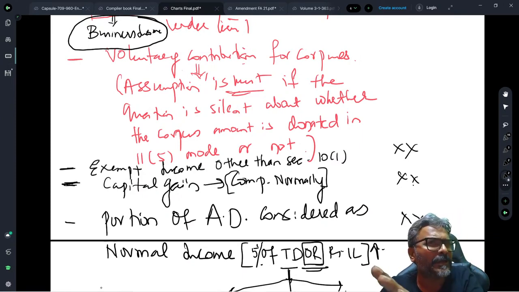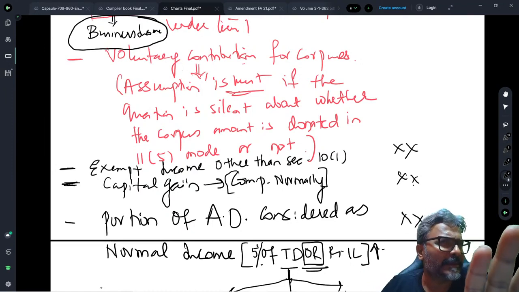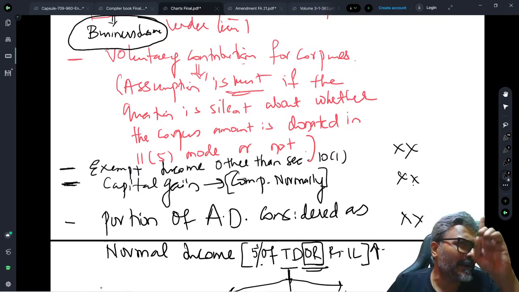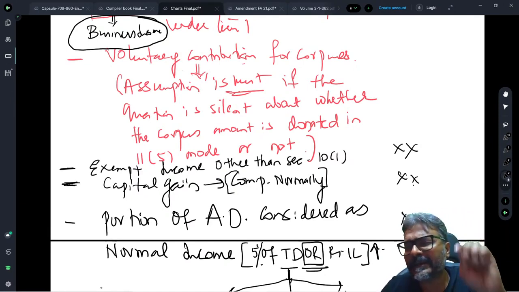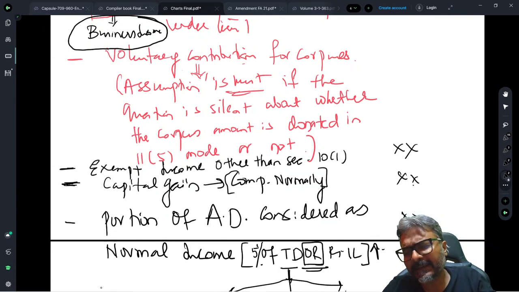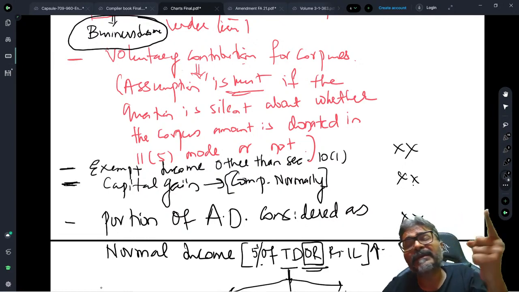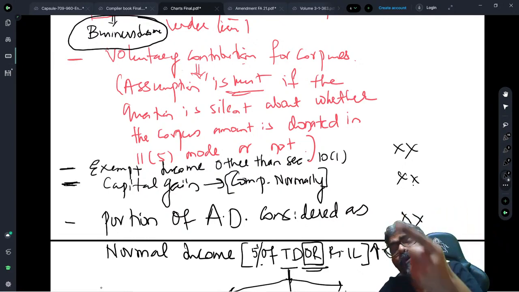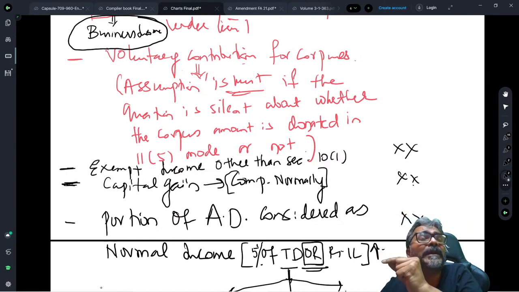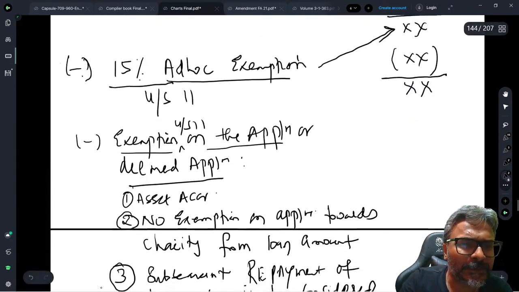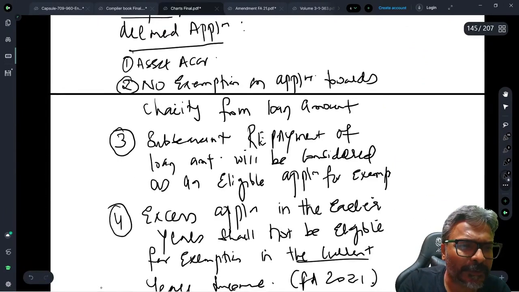If it is an agricultural income, then clearly it is exempt. Don't consider this at all in the statement. Directly in the note you will write. But if there is any other exemption under section 10, then section 11 overrides it, which means those incomes will be eligible for exemption only if they are being applied towards a charitable religious purpose in India. So that's the only point which I wanted to insert.